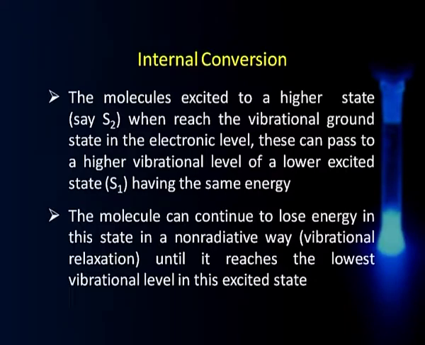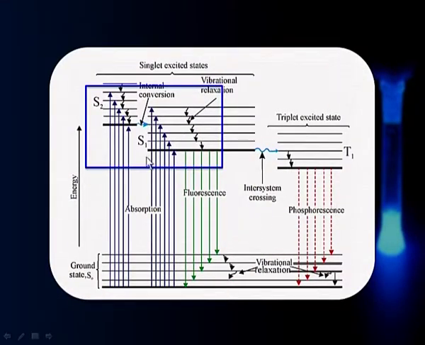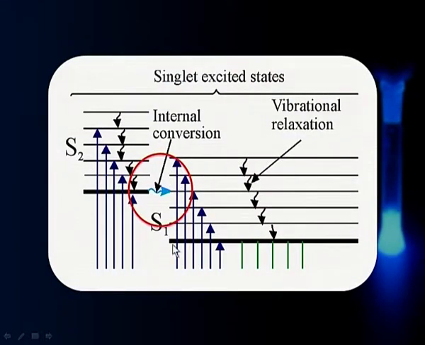Let us see it in terms of the diagram here. So, what basically I am trying to convey here is that I take this molecule from here, it has gone somewhere here, it gets vibrational relaxation, comes to this ground state. Thereafter, let me show you a slightly better diagram, you see it here. So, you have got a molecule in the S2 level here, higher vibration energy level, vibrational relaxation, comes down to the vibrational ground state. So, we find that this vibrational ground state and in the S1 level, this vibration excited state, the two have got the same energy. So, this molecule can transfer from the S2 level to the S1 level. Such kind of a transfer or conversion is called internal conversion.